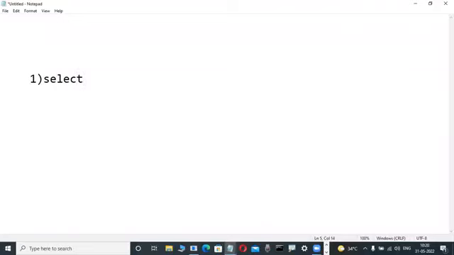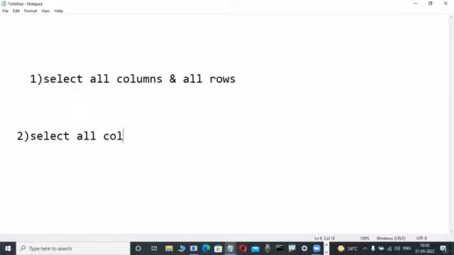Select. Don't write it. Select all columns only. Many times we are selecting all columns only. Or logically, all rows also we are selecting many times. Again, sometimes it is different. Here we select all columns many times, and selecting particular rows also. Particular rows we are selecting many times.